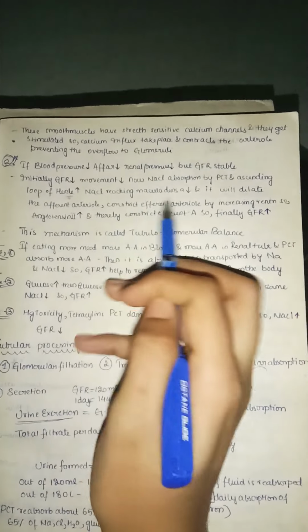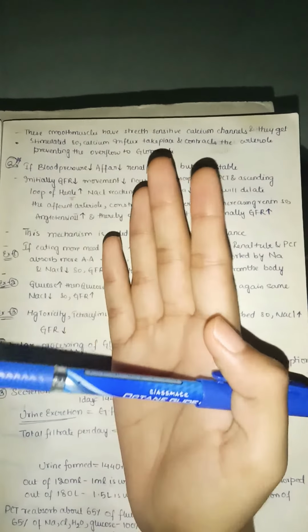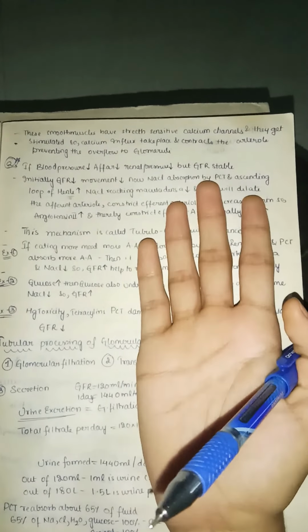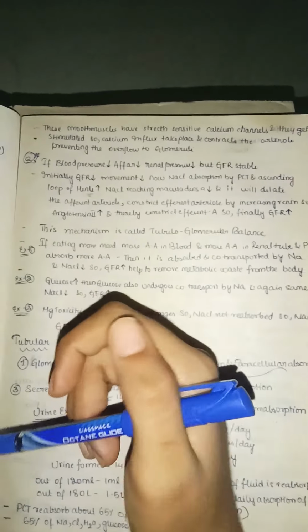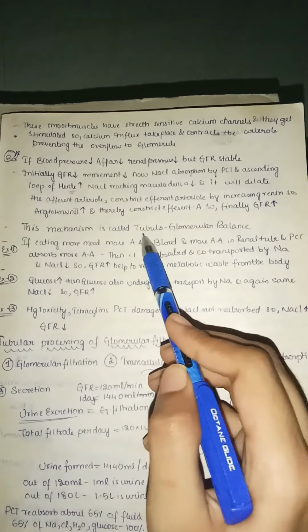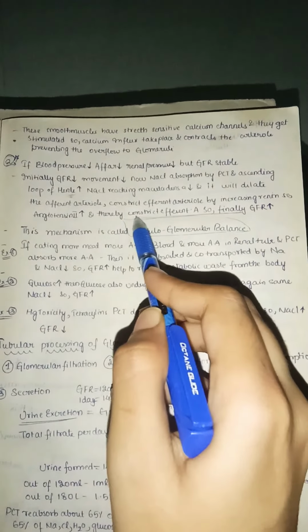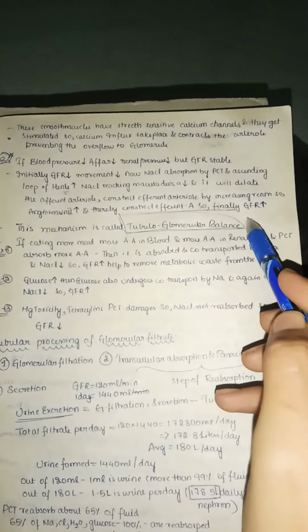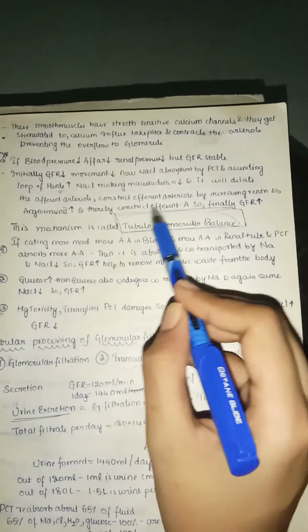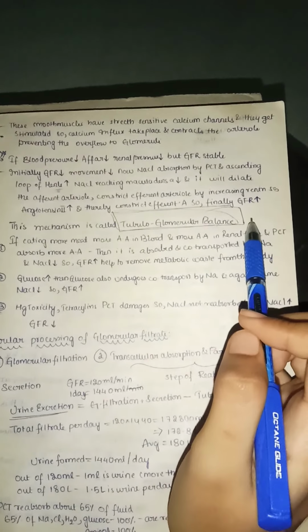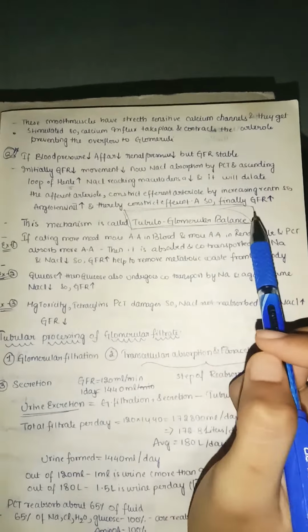So the same thing which we have discussed: whenever there is a decrease in glomerular filtration rate, they will increase it, and whenever there is a high glomerular filtration rate, they will decrease it. So by this you can understand that it is regulating the glomerular filtration. This mechanism is called tubuloglomerular feedback, because from the tubule, the distal convoluted tubule, by means of the macula densa, the stimulus is coming to regulate the glomerulus. So this is called tubuloglomerular feedback.